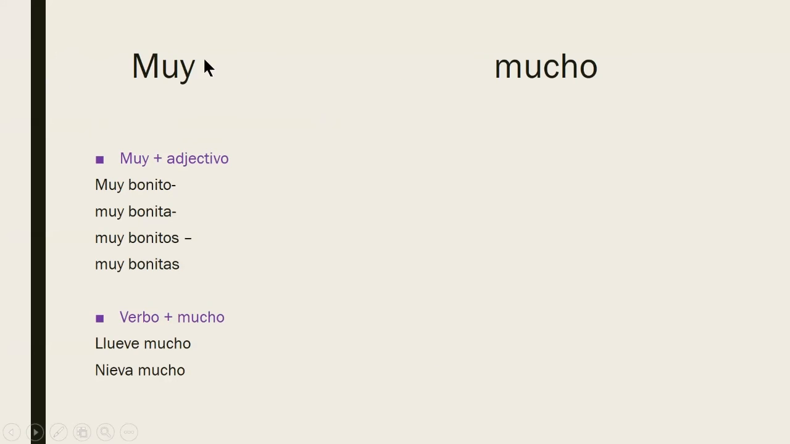So the rule is with muy and mucho. Muy plus adjetivo. For example, muy bonito, muy bonita, muy bonitos, muy bonitas. And mucho, it will be verbo plus mucho: llueve mucho, nieva mucho, and that's it.